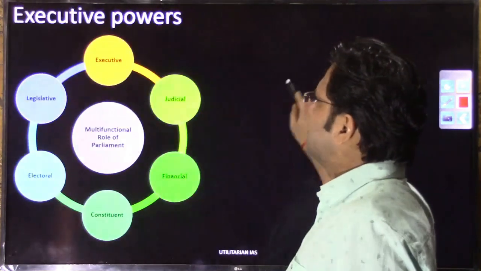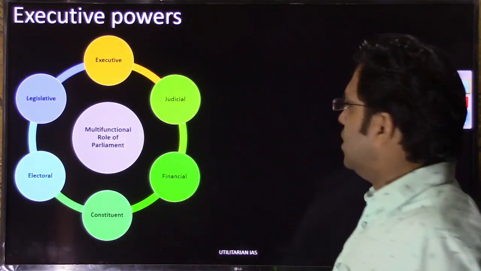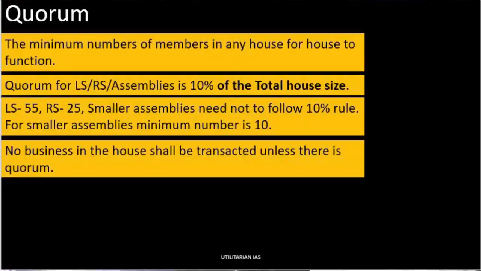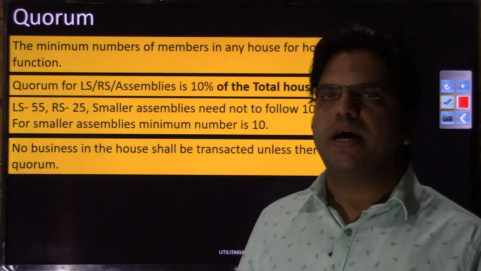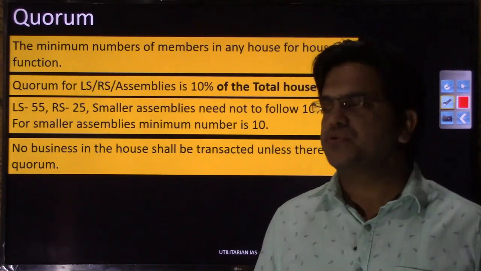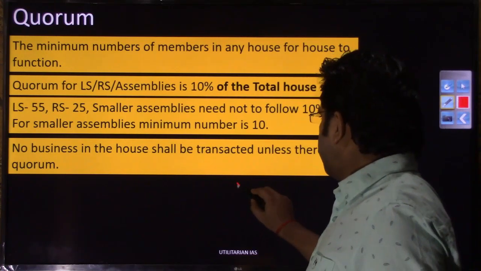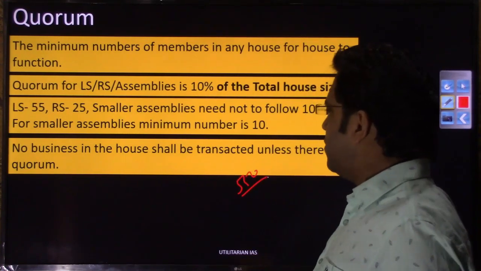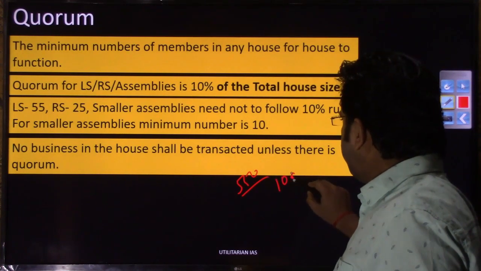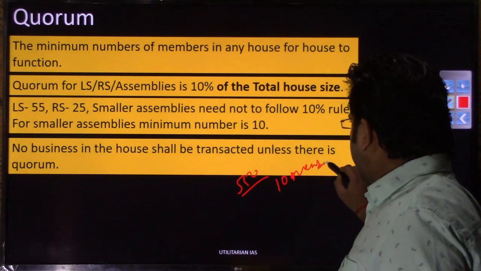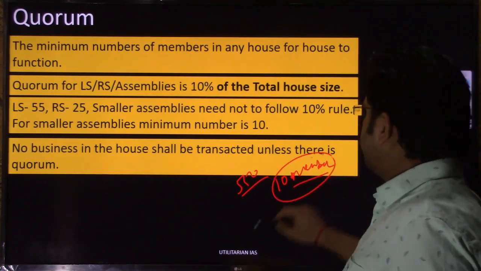Legislative power and executive power, I don't feel we need to discuss, because we have discussed them at length. So what is this quorum? Quorum is actually the minimum number of members that is required in a house for that house to function. Suppose your parliament size is 540. Now you cannot have a situation where on any given day only 10 members are present, right? You cannot function with 10 members.